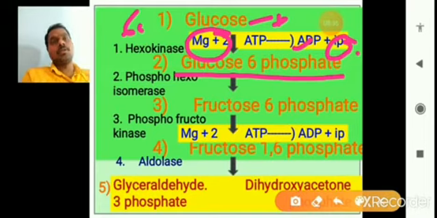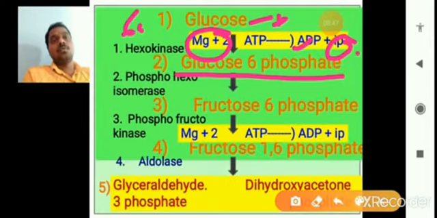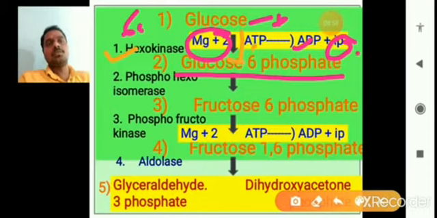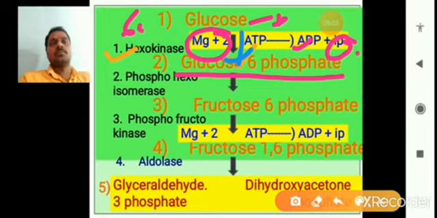But here the enzymes are important. That enzyme we call hexokinase. In the presence of hexokinase, the glucose becomes glucose 6 phosphate. So this is glucose 6 phosphate. Again, glucose 6 phosphate is not stable; it is converted again and again, up to 9 steps, to form pyruvic acid.